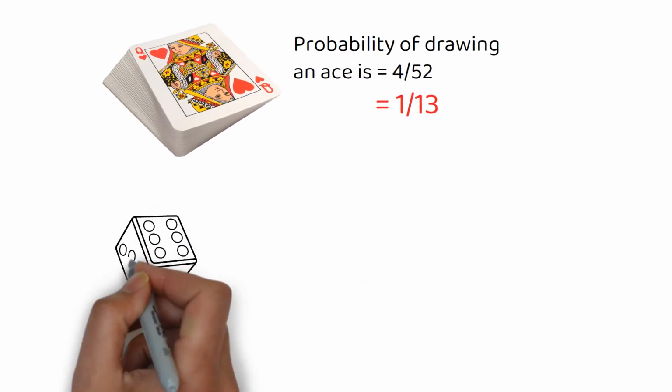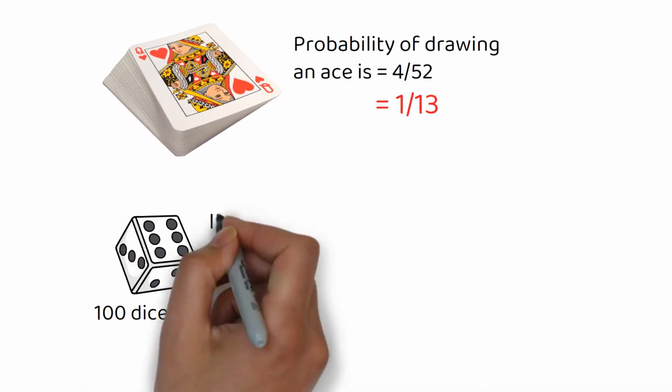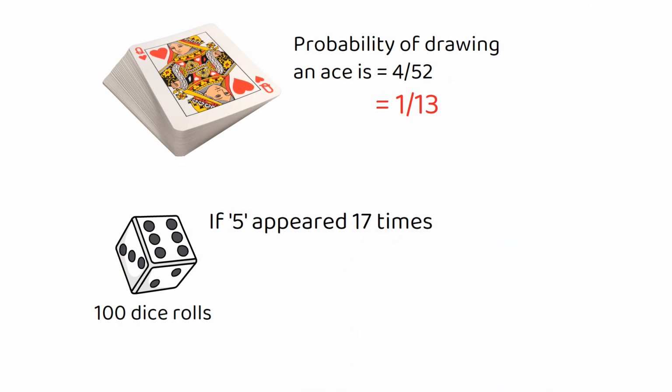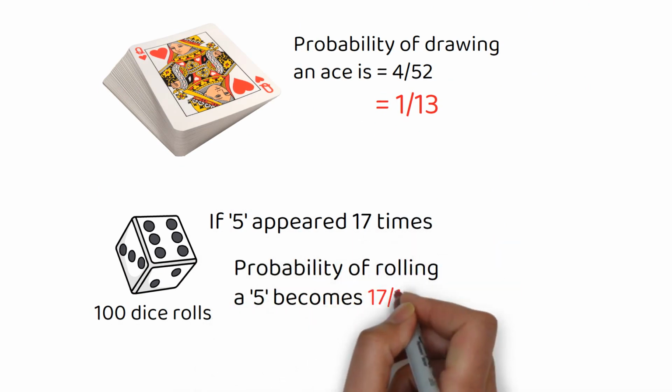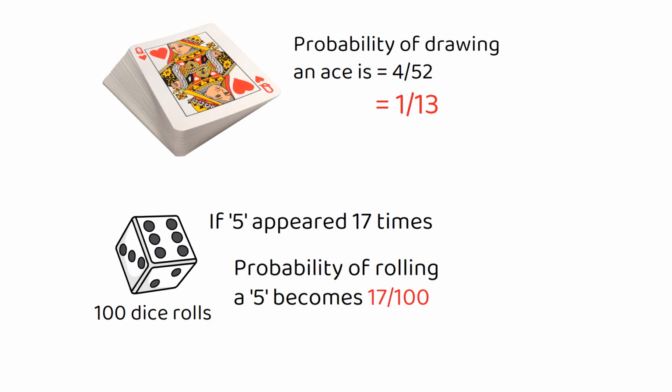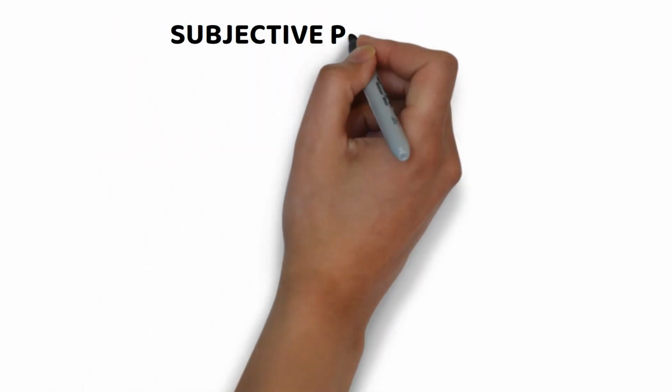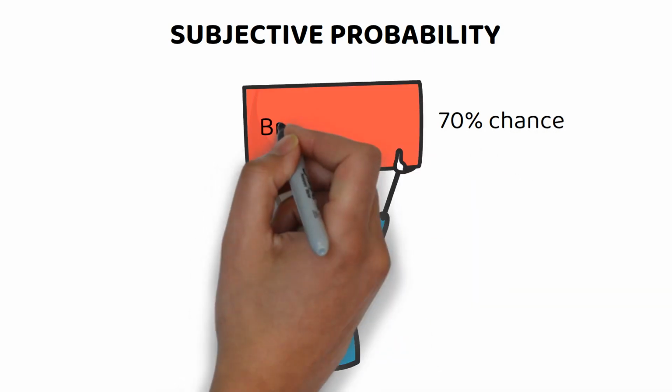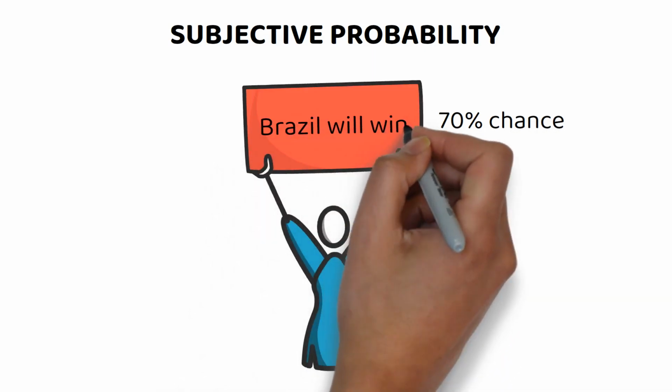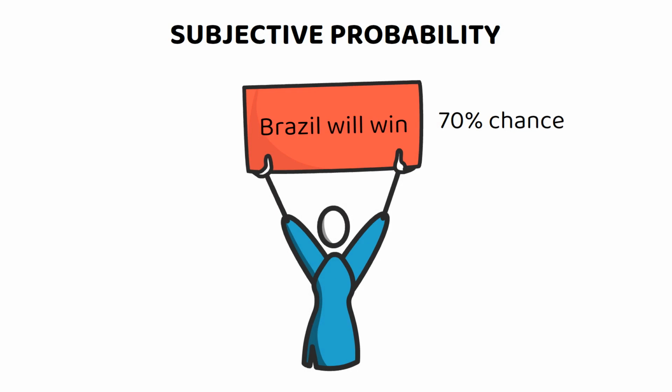Say you've noted the outcomes of 100 dice rolls. If 5 appeared 17 times, the empirical probability of rolling a 5 becomes 17/100. Subjective probability. This is based on personal judgment. If someone believes there's a 70% chance their favorite team will win, despite statistical evidence, this is a subjective probability.